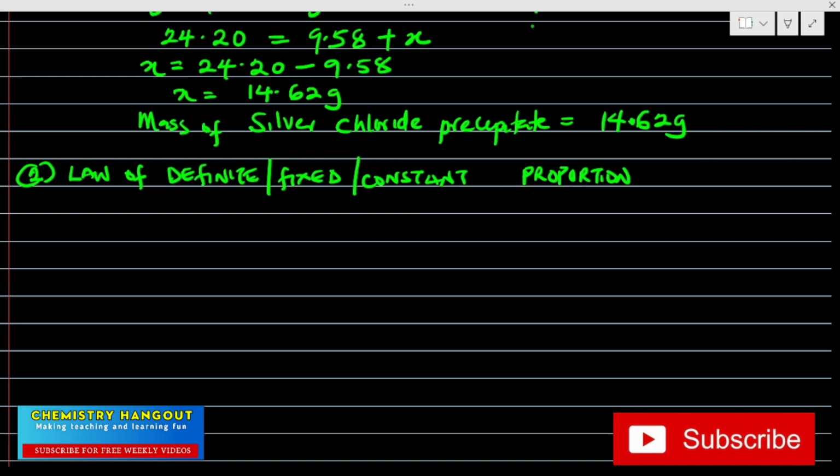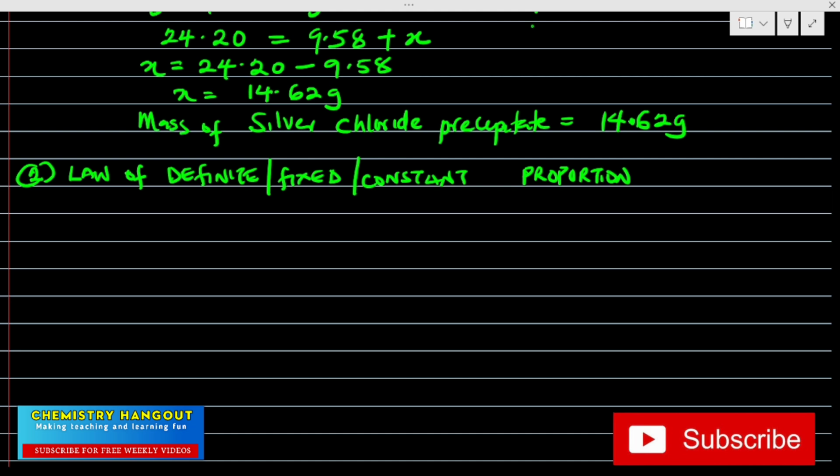Before I actually solve some questions here and explain the application of this very particular law, what does this law state? Let's state it. Very important, you must be able to state it.